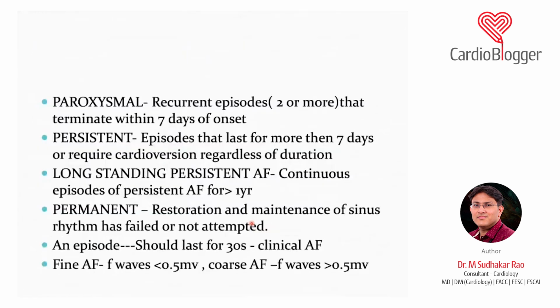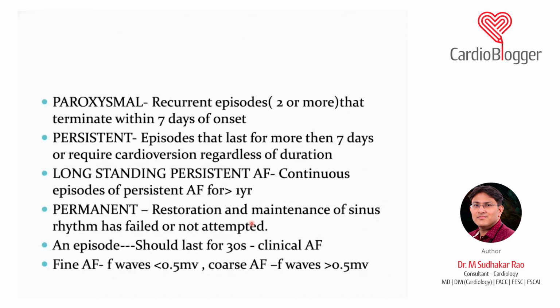There are types of atrial fibrillation. Paroxysmal lasts less than 7 days. Most of the time, from the name paroxysmal, we think that it doesn't need any treatment. No, it is not like that. Even with treatment, if the AF lasts less than 7 days and doesn't recur after 7 days, it is paroxysmal AF. Persistent is more than 7 days and needs either chemical or DC cardioversion to terminate it.